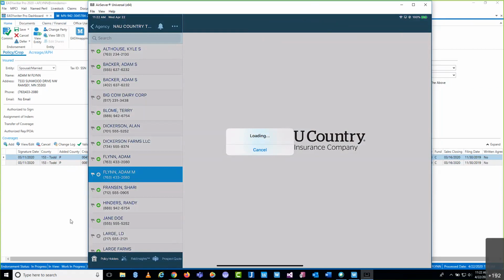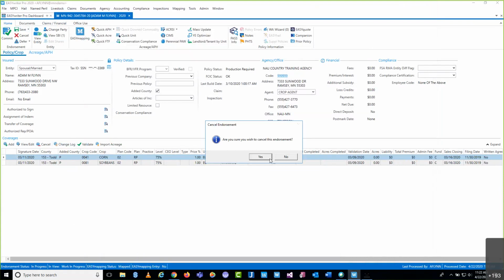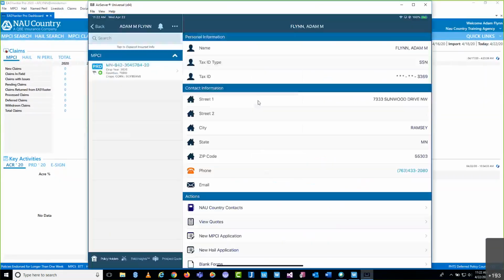Actually, let me real quickly just cancel that endorsement. All right, now we're good. The reason I didn't want to actually commit that policy that we were just working on in EASYwriter Pro is because the functionality that we're going to look at from within the app will only appear if the policy is in a production required status. If I had committed that policy in EASYwriter Pro, it would automatically bump it over to an acres required status, and the functionality I need to show you would no longer be available here. So that's why I needed to cancel it, and I just showed you a screenshot of that commit screen.